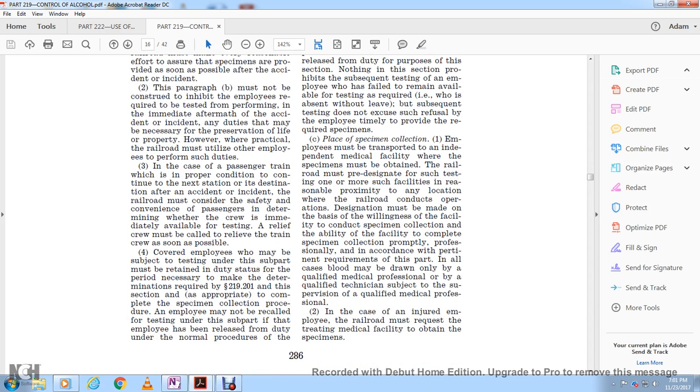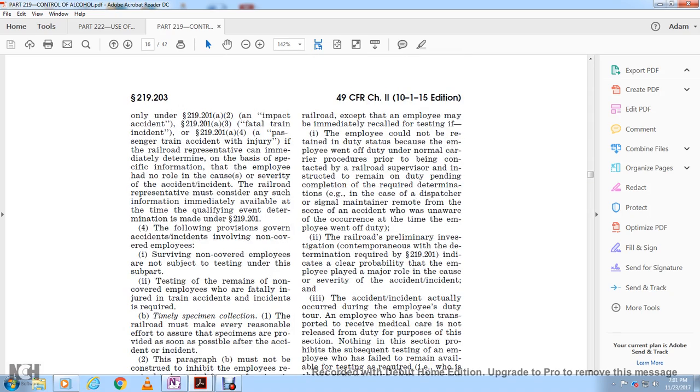Covered employees who may be subject to testing under this subpart must be retained on duty for the period necessary to make the determinations required by 219.201 of this section, and it is also appropriate to command police specimen collection procedure. But an employee may not be recalled for testing if the employee has been released from duty under the normal procedure of the railroad, except that the employee may be immediately recalled for testing. An employee cannot be retained on duty status because the employee went off duty under the normal procedure, being contacted by the railroad supervisor and instructed to remain on duty pending completion of the required determination.